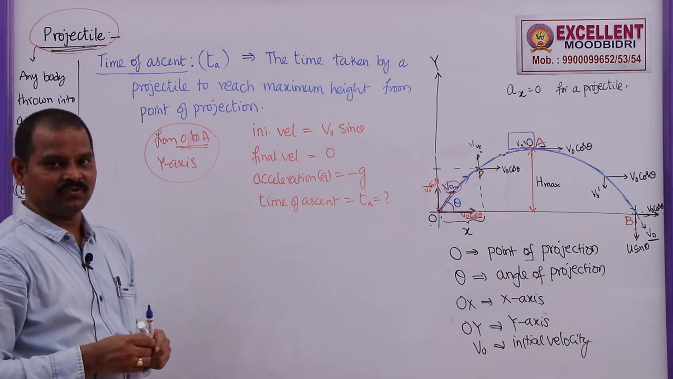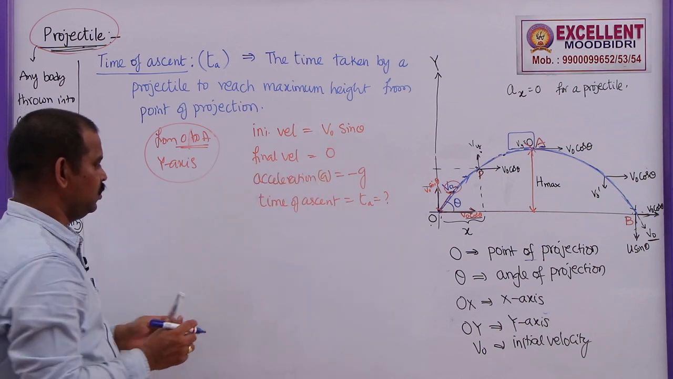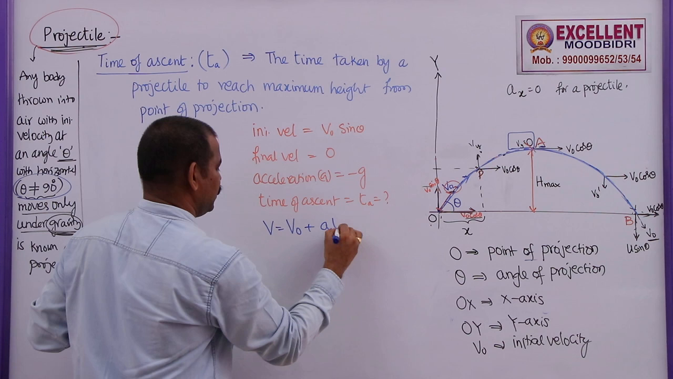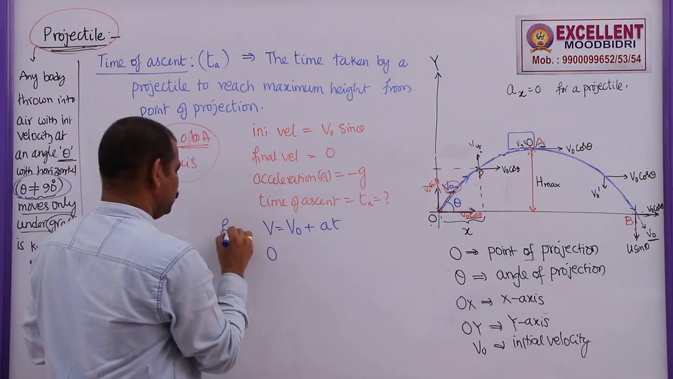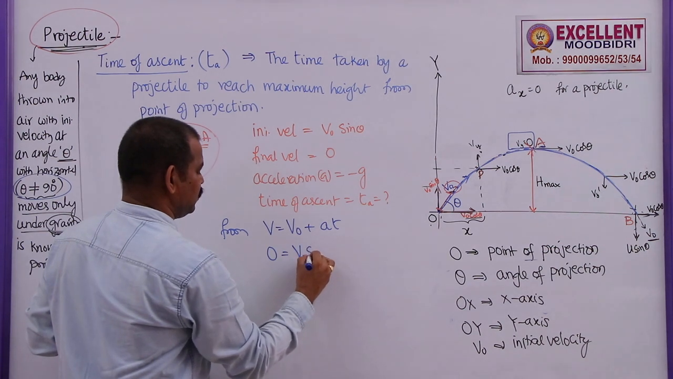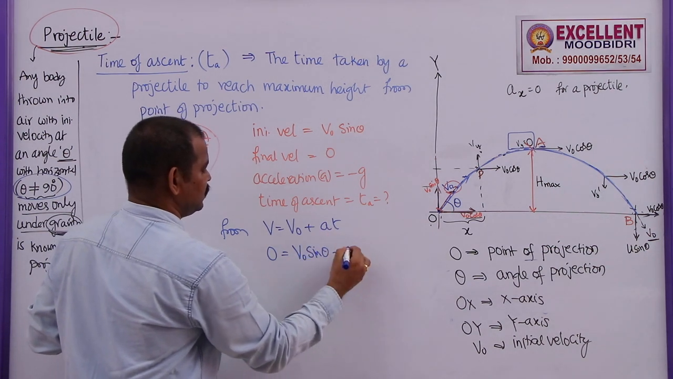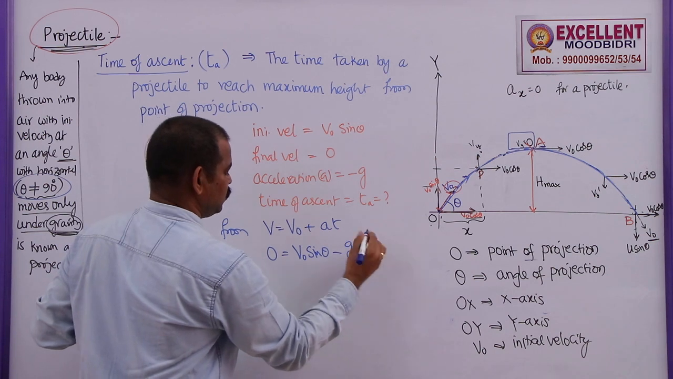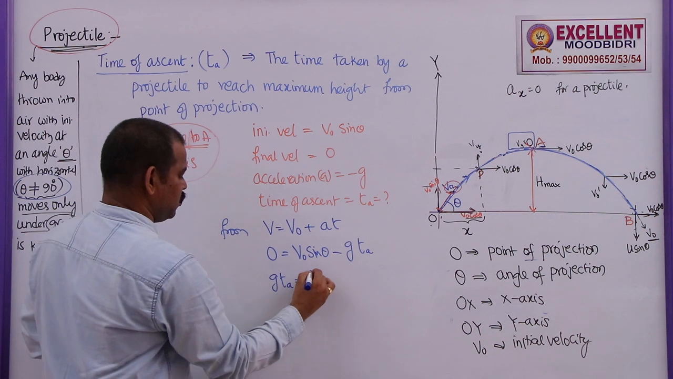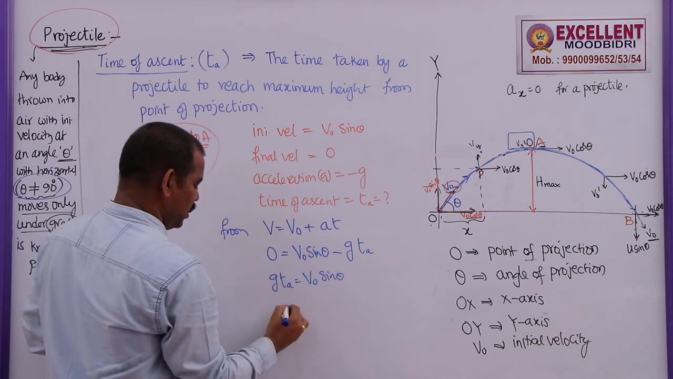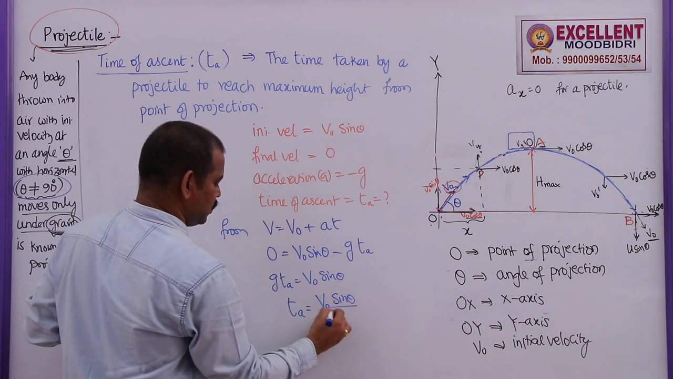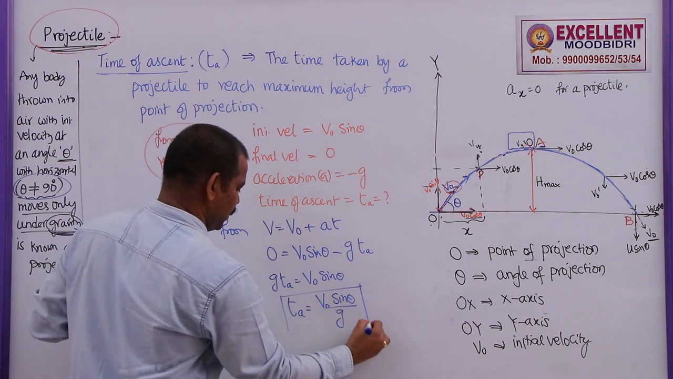Which is the expression that can be used to link all these four? So, we can write v is equal to v naught plus a t, the final velocity is 0. So, I am substituting this in this equation. The initial velocity was v naught sin theta minus a, that is g, into T A. If minus g T A comes this side, plus g T A is equal to v naught sin theta, and the time of ascent of a projectile is v naught sin theta by g. This is the time of ascent.